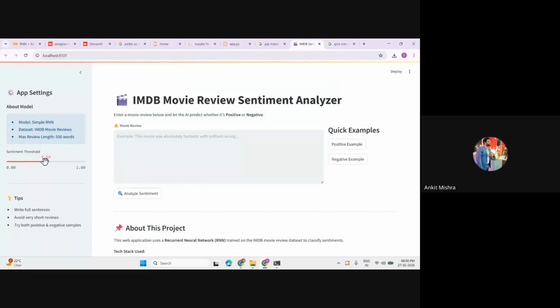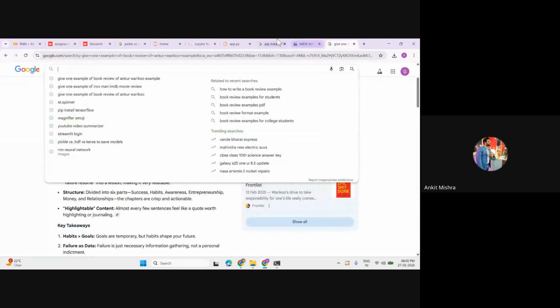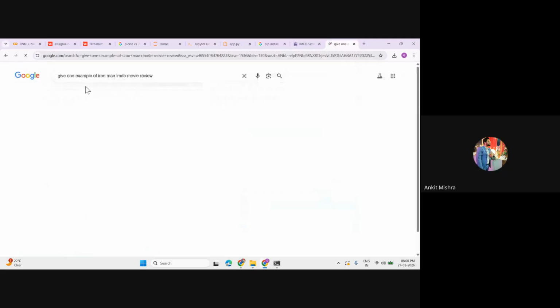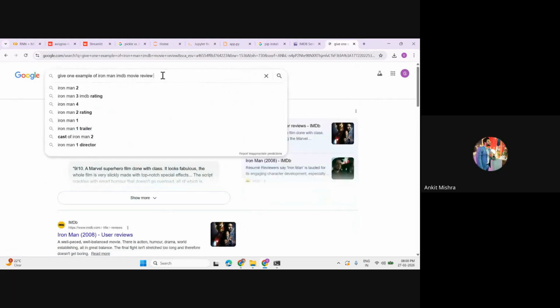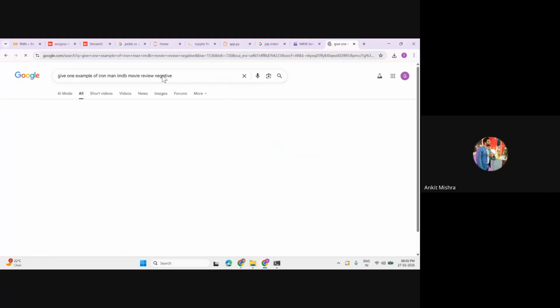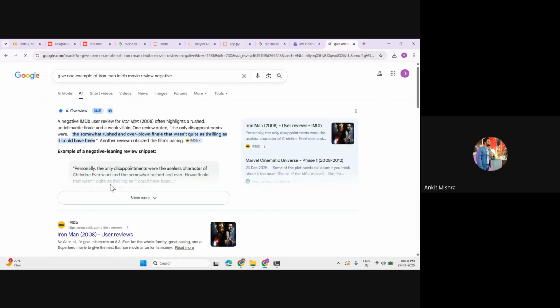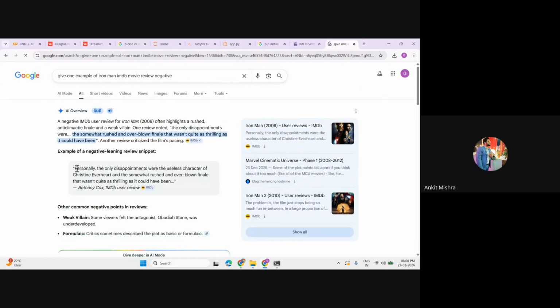You can select the sentiment threshold. What is that sentiment threshold? We are using the sentiment threshold at 0.5. If the value is greater than 0.5, it is positive, otherwise negative. Based on this, now you can paste your values. You can copy an example movie review, like a negative review. Let's try checking this as a negative one, and I'll simply copy this one.